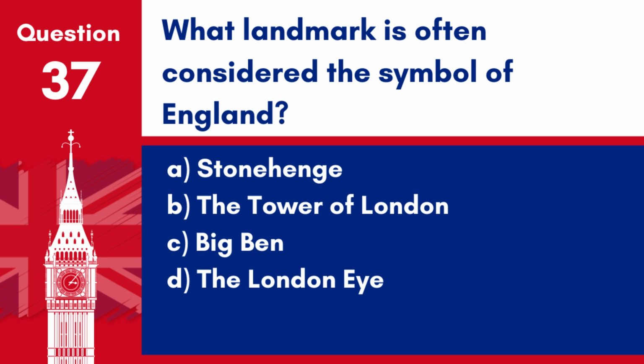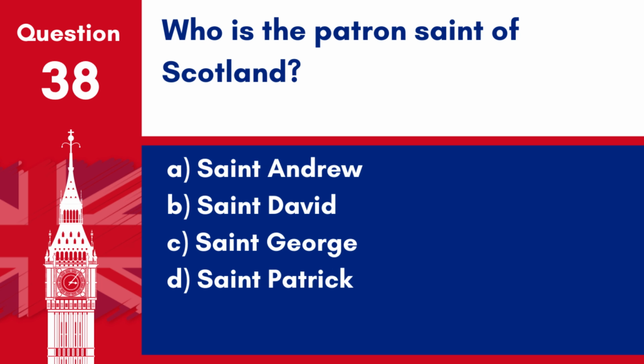Question 37. What landmark is often considered the symbol of England? A. Stonehenge. B. The Tower of London. C. Big Ben. D. The London Eye. Answer: A. Stonehenge. Stonehenge is one of the most iconic prehistoric monuments in England, often considered a symbol of England's ancient history and mystery.